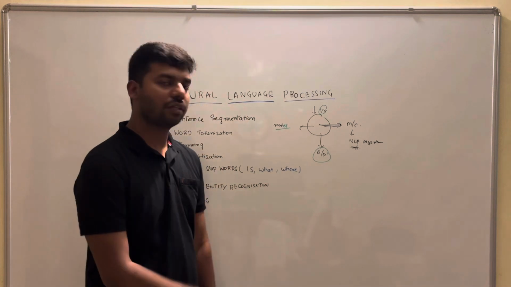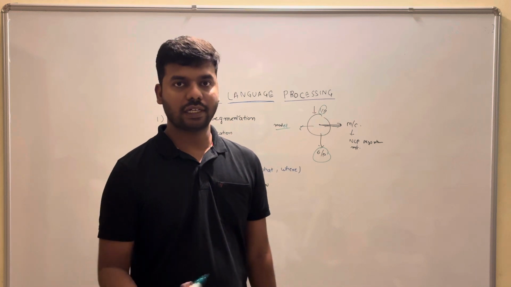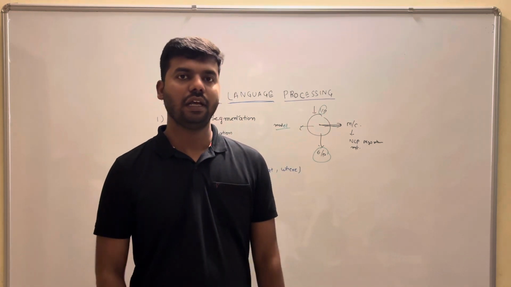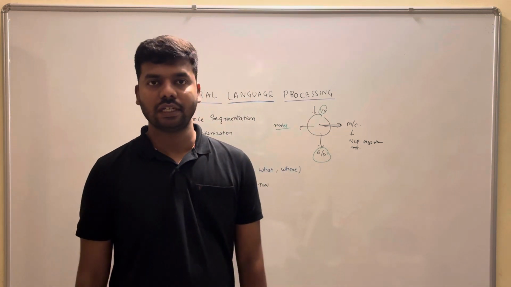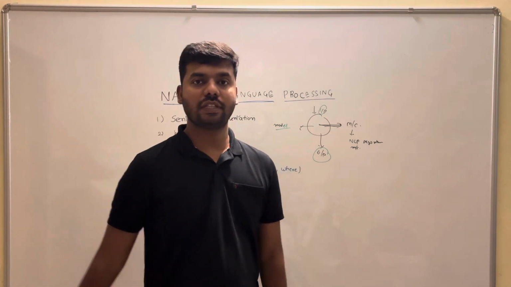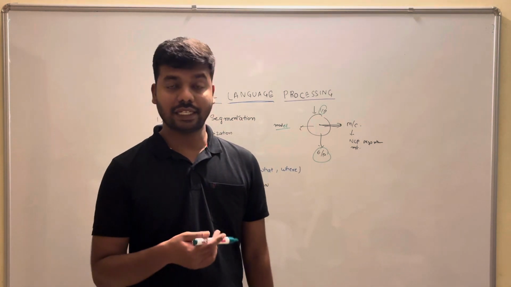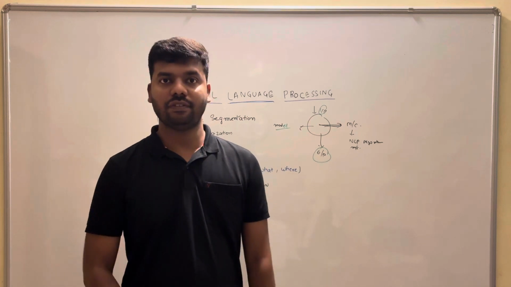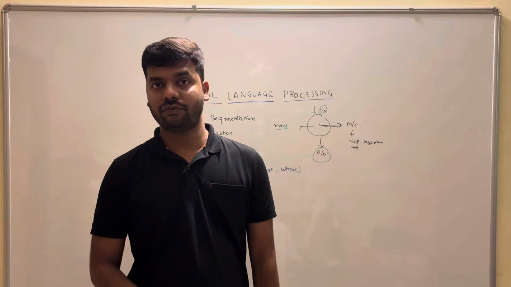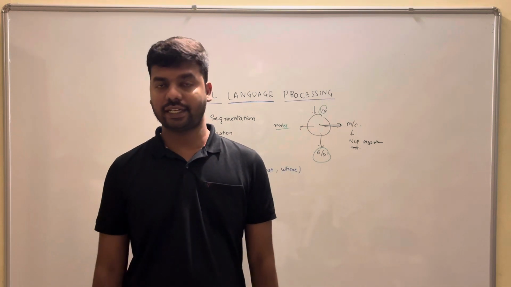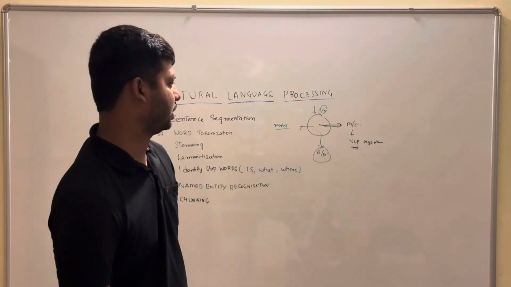So in this way, natural language processing, in brief, is the capability of machines to process, understand and interpret our human languages and answer accordingly. This has a wide variety of applications in day-to-day life. Say for example, chatbots, virtual assistants, or sentiment analysis of social media texts which are used on a large scale, and analyzing the sentiment of an entire paragraph or an entire document or text. So these were some of the applications of natural language processing.